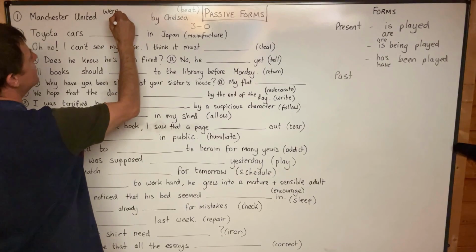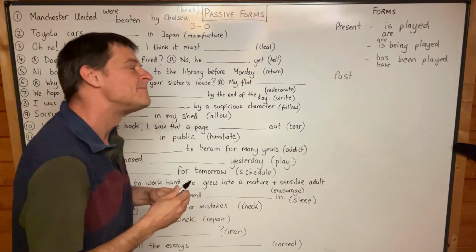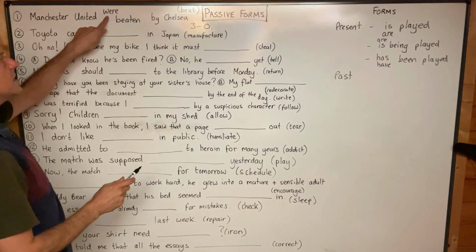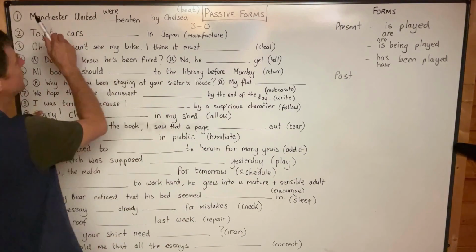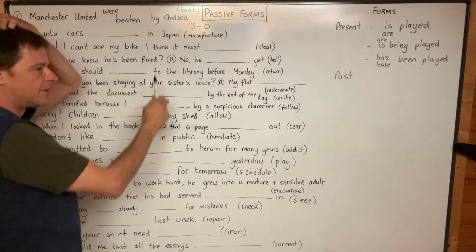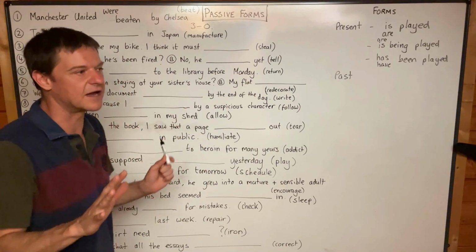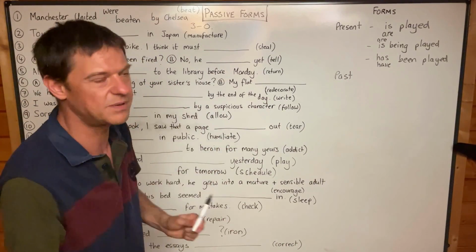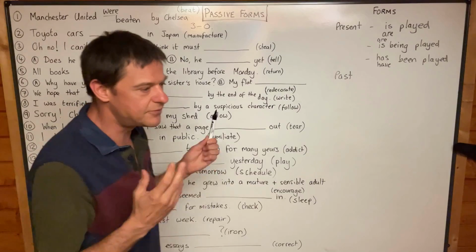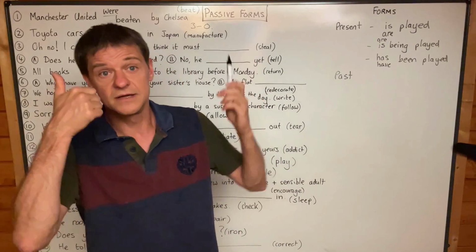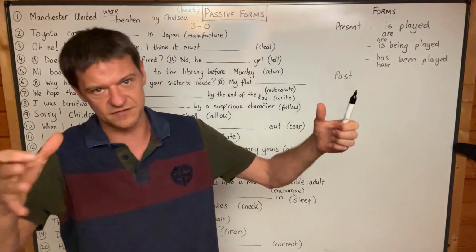Now you might be thinking, why not was beaten? Well, I'm going to just tell you how natives actually speak. Usually when we talk about a football team, we do use plural because we think about the team as a collection of individuals. And so we usually say Manchester United were beaten by Chelsea and not Manchester United was beaten by Chelsea. But I actually consider both correct. I don't see anything wrong with Manchester United was beaten, but I think natives usually use plural with football teams. I think British natives usually use plural with government, family, you know, other collective nouns. That's what we call these nouns that refer to a group.